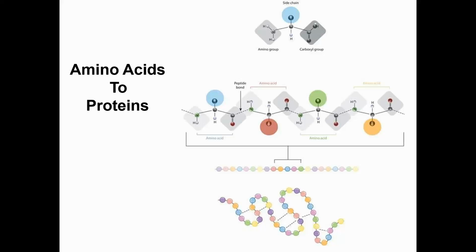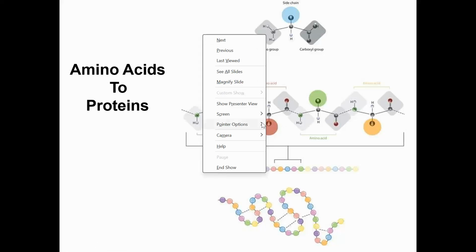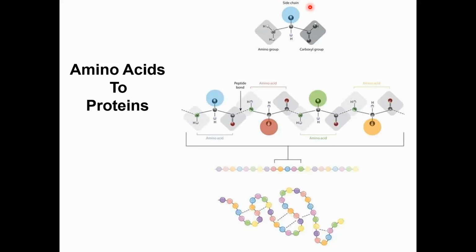Protein is a macromolecule. How is protein a macromolecule? Because protein is made up of the association of several different amino acids that join together with a peptide bond. So here, let me take my laser. Here we see this is an amino acid. In our yesterday lecture we discussed what is amino acid, and I will be repeating it a little bit.